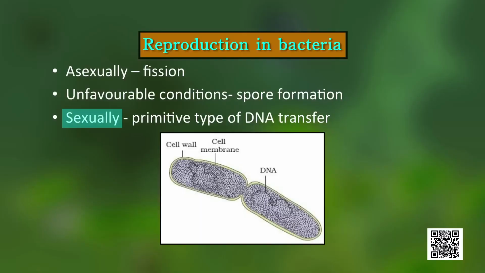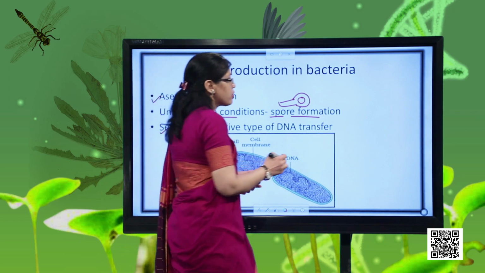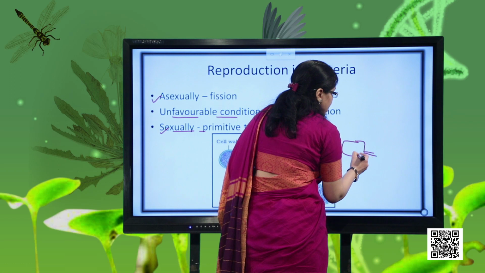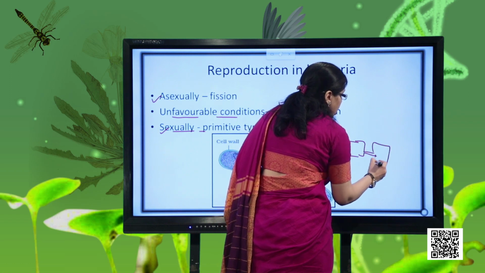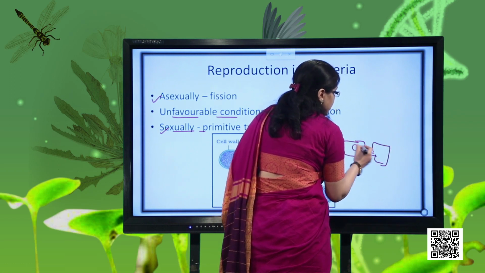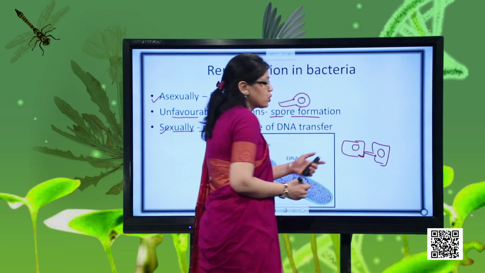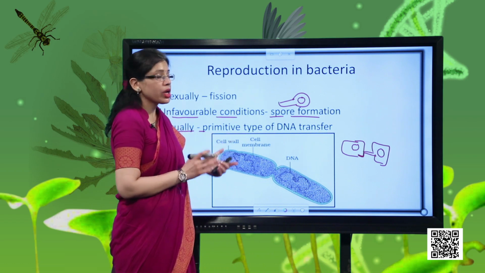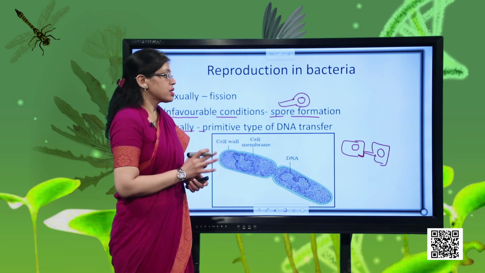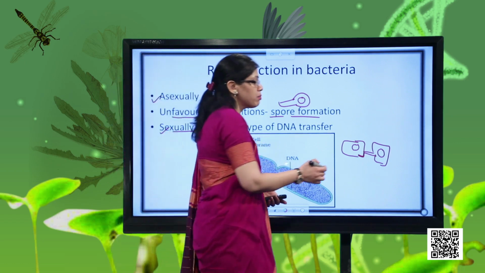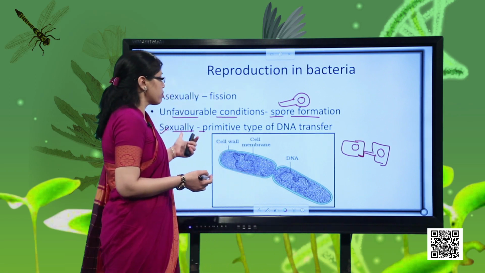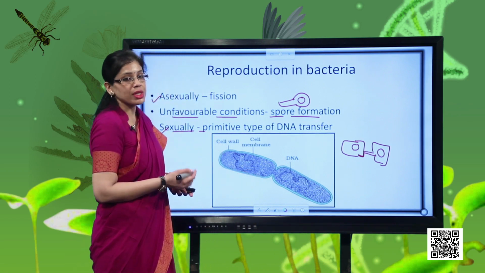Then we have the third method also, that is the sexual type of reproduction. In sexual type of reproduction, two bacteria get attached with the help of a tube-like structure, and with the help of that structure they exchange a part of their DNA. So this type of primitive sexual reproduction is not a classical sexual reproduction because no gamete formation or any other procedure is taking place. They are simply exchanging a part of their DNA with the help of a tube-like structure. So this type of primitive sexual reproduction is also seen in bacteria.